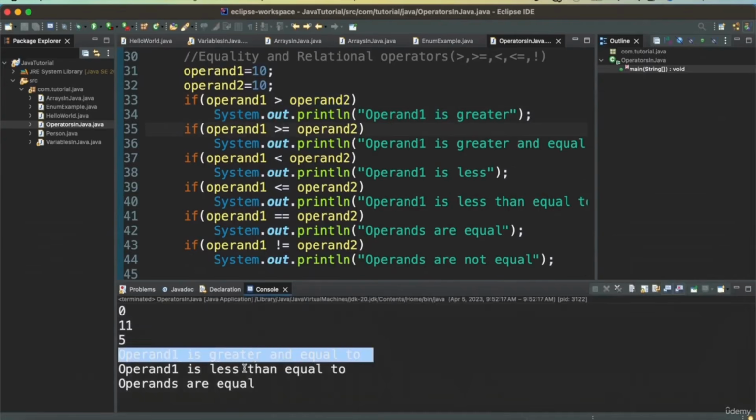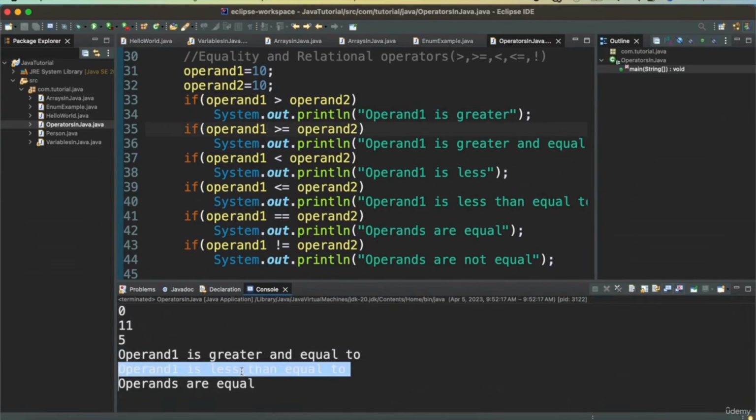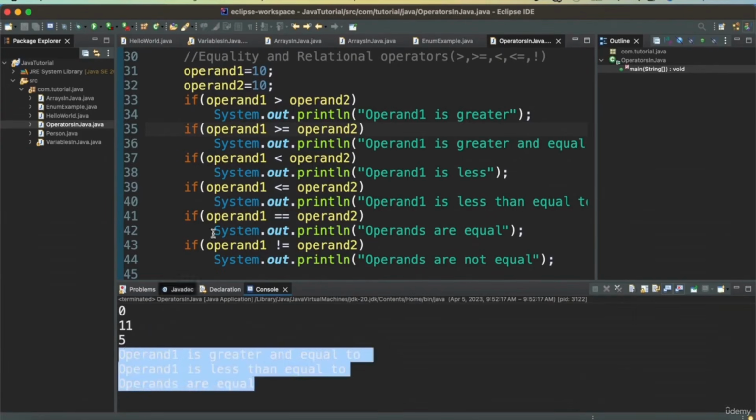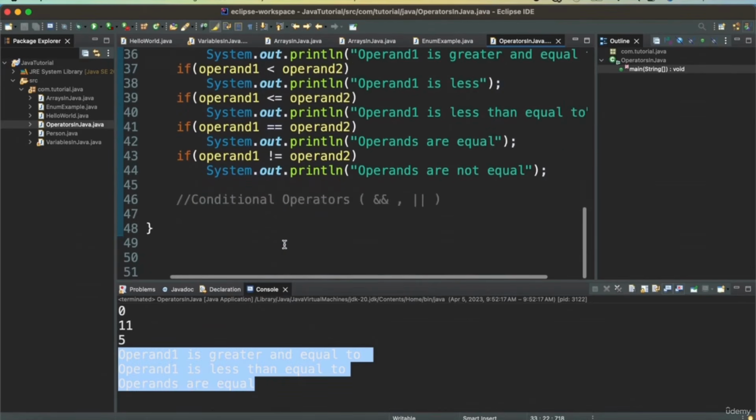Equal to, less than or equal to, and then operands are equal. So we have all these three statements printed. So this way you can use all of these greater than, equal to, less than equal to, and not equal to operators. It's very simple here.